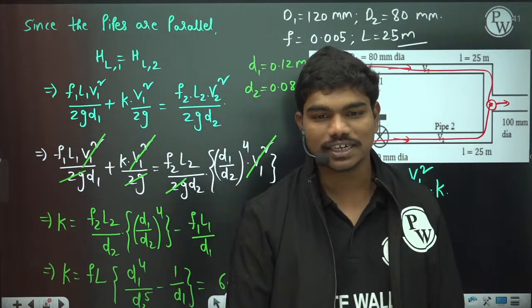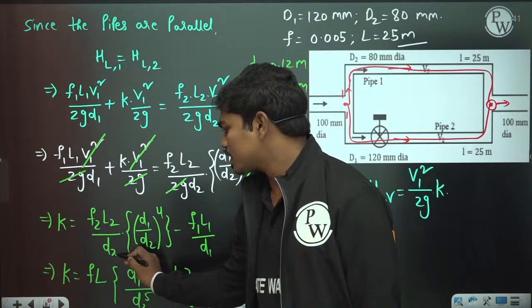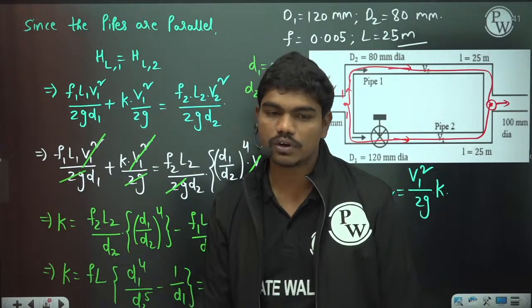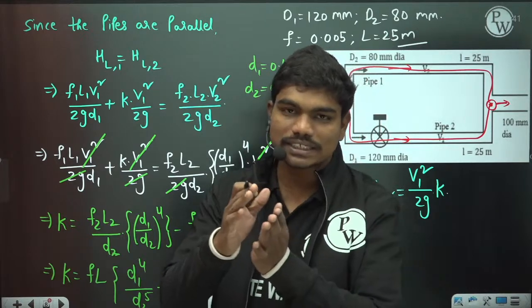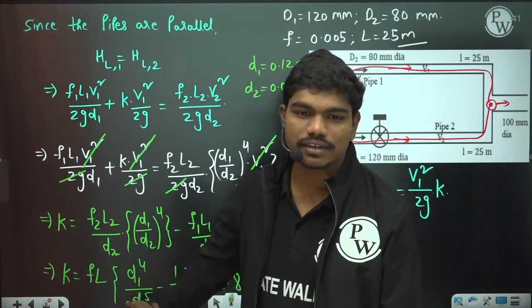I thought my calculations were incorrect. Yeah, it happens sometimes. Even you see, I missed this D1 by D2 whole power 4. Calculation mistakes can happen, so we need to be a little careful. From next time we will solve step by step clearly, because many times I write direct expressions which give me fantastic results like this.